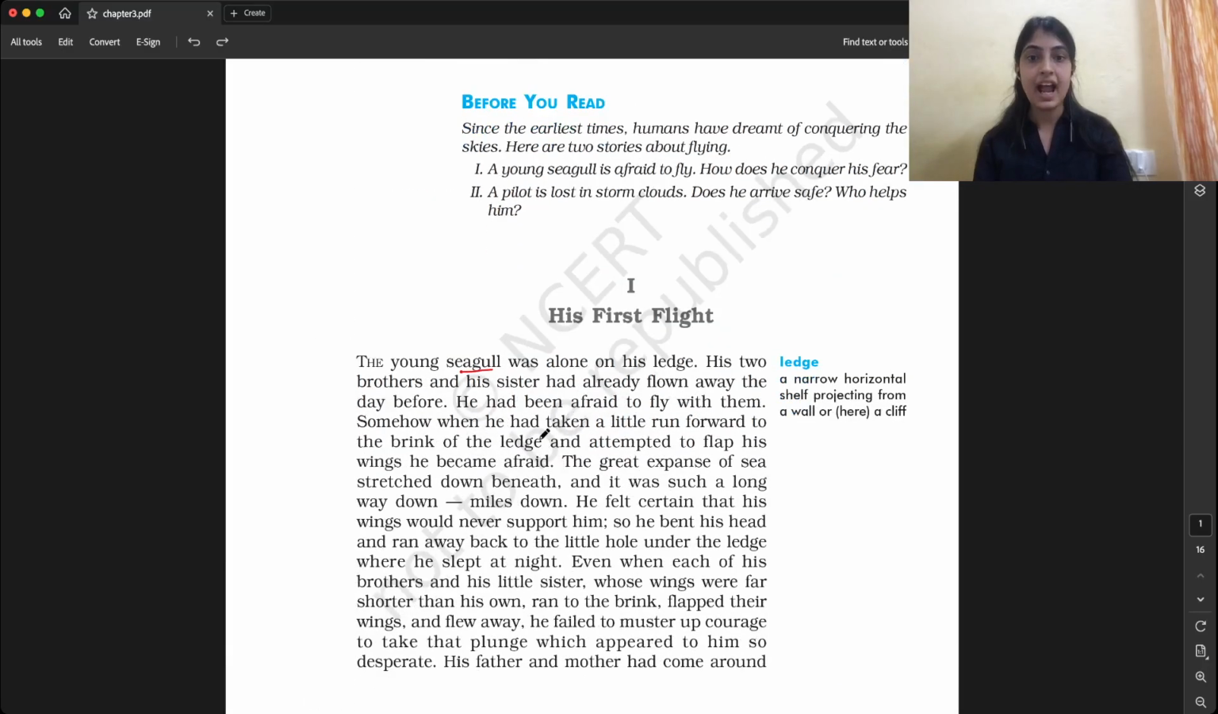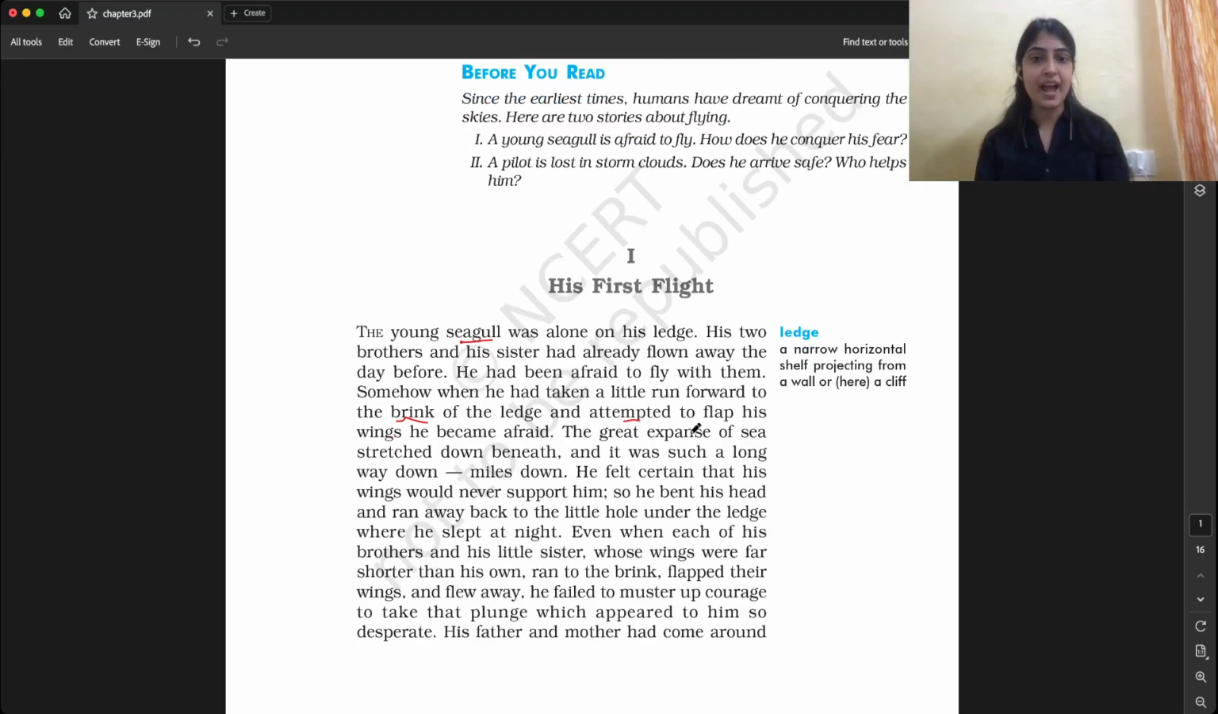He had taken a little run forward to the brink, which means edge, like the corner, brink of the ledge. And attempted means tried. He tried to flap his wings. Flap means to move like this. Flap his wings. He became afraid. So he was scared to fly from the ledge. Ledge you already know.